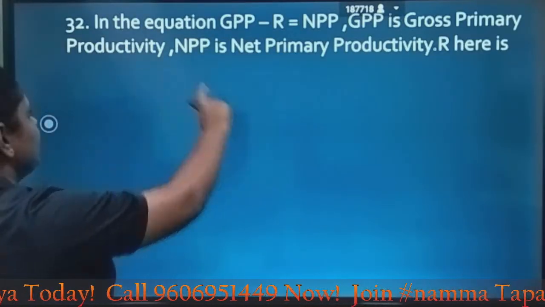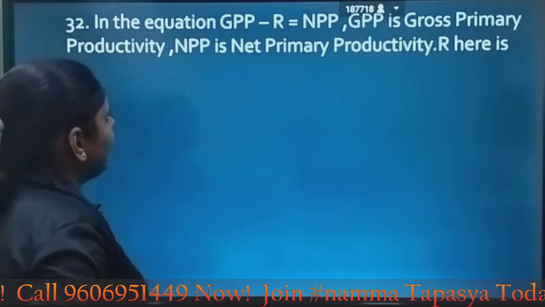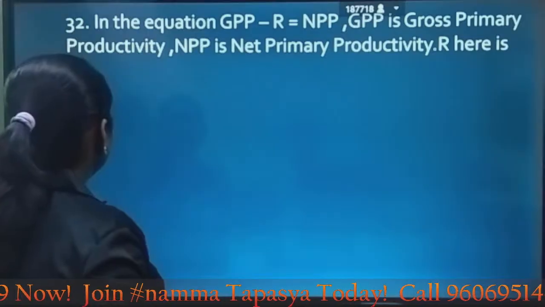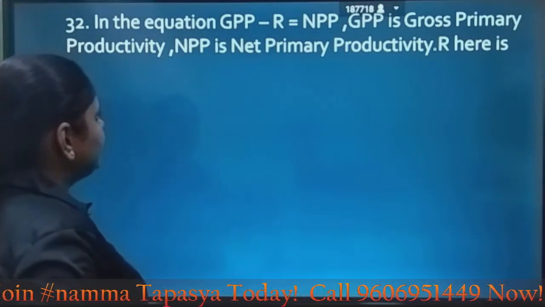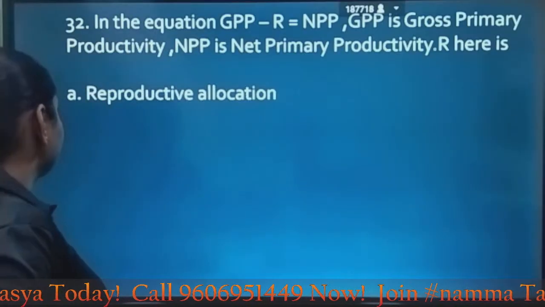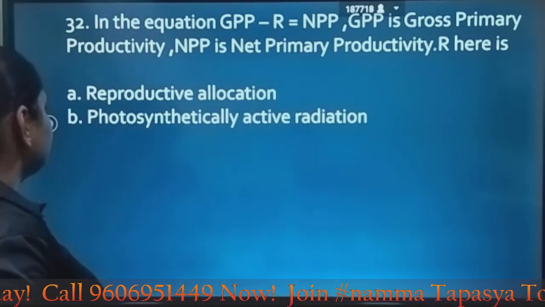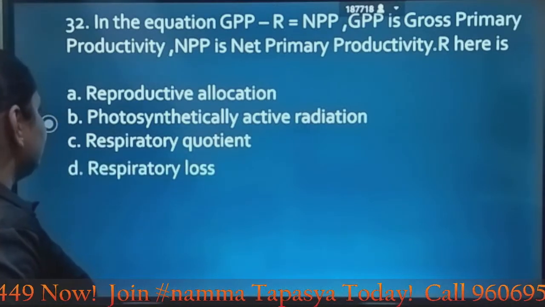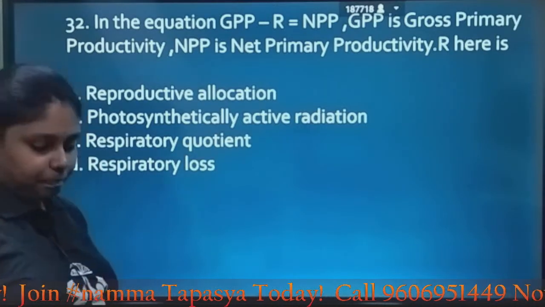In the equation GPP minus R is equal to NPP, GPP is gross primary productivity, NPP is net primary productivity. What does R here stand for? Reproductive allocation, photosynthetically active radiation, respiratory quotient, respiratory loss.